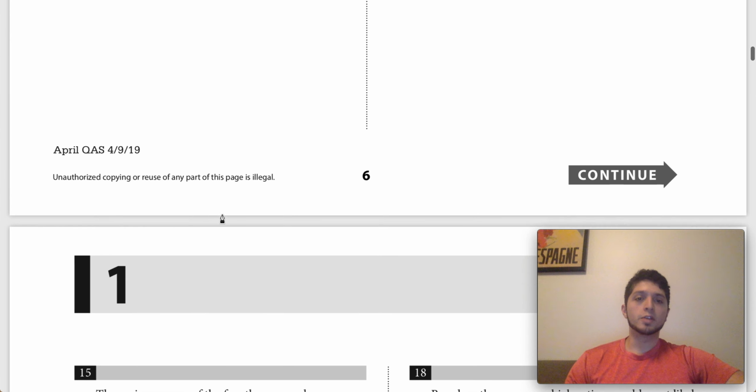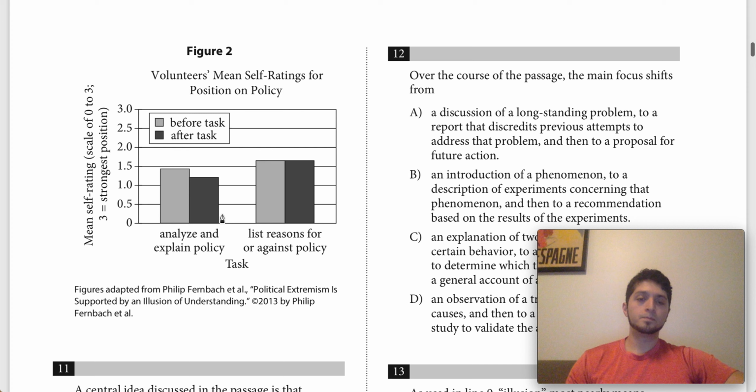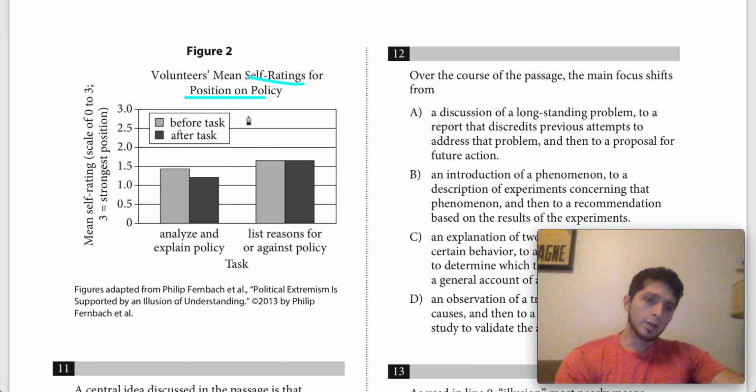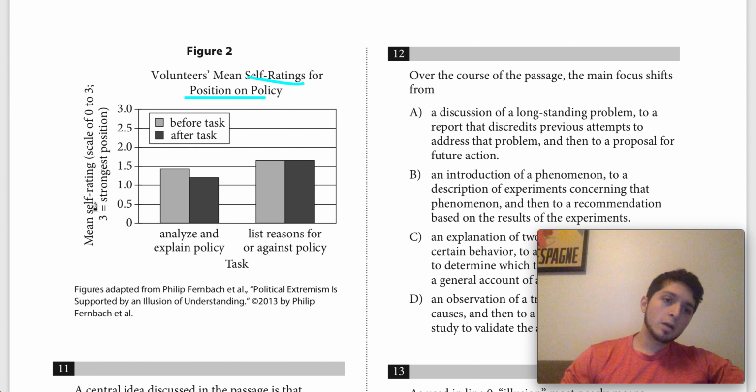and make sure we understand what it's measuring and what's going on within it. Figure 2 begins by saying volunteers' mean self-ratings for position on policy. This is what we're measuring. A self-rating is basically your report on yourself, your own idea of yourself, and this is measuring position on policy. On the y-axis, we see mean self-rating, scale of 0 to 3, where 3 is the strongest position. So we start at 0, we go up to 3.